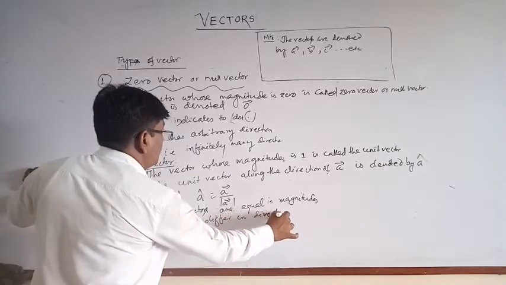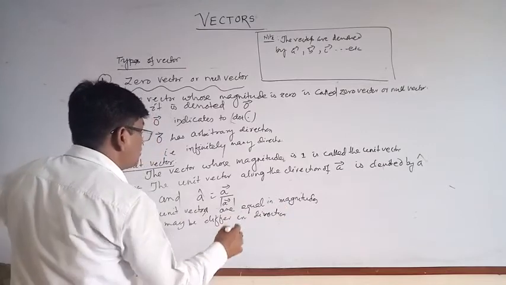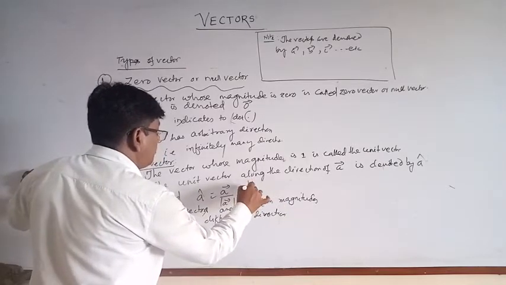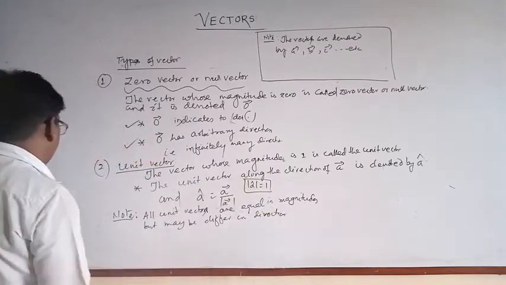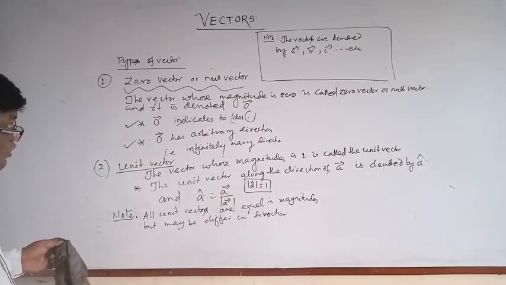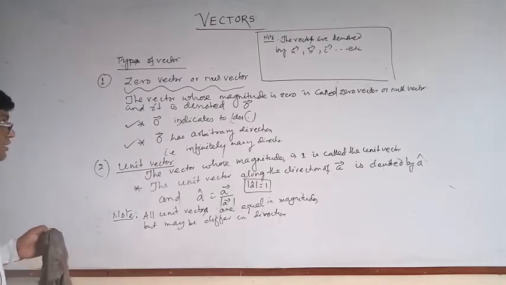That is, the magnitude of A cap is equal to 1. This is the magnitude of a unit vector. This is the zero vector and this is the unit vector.